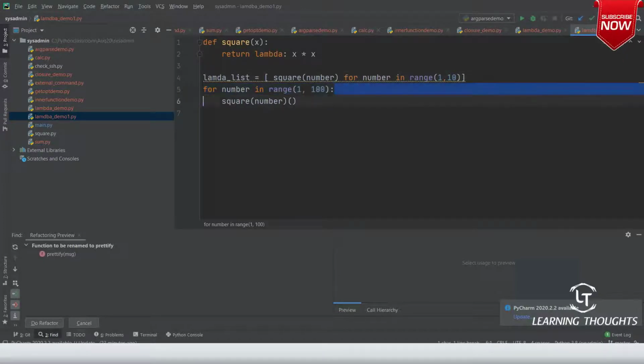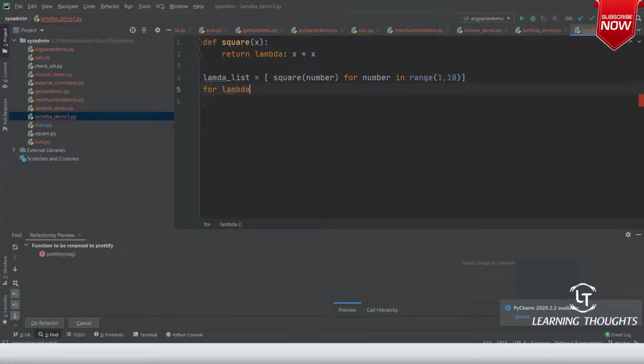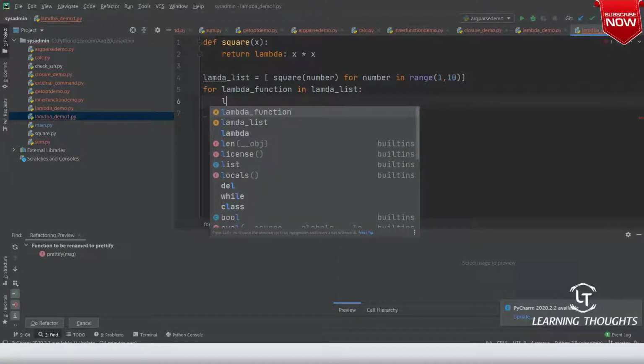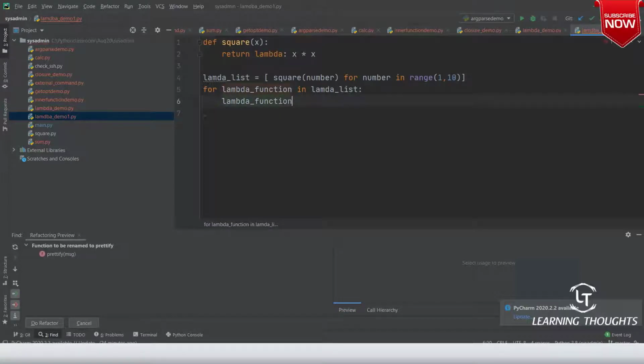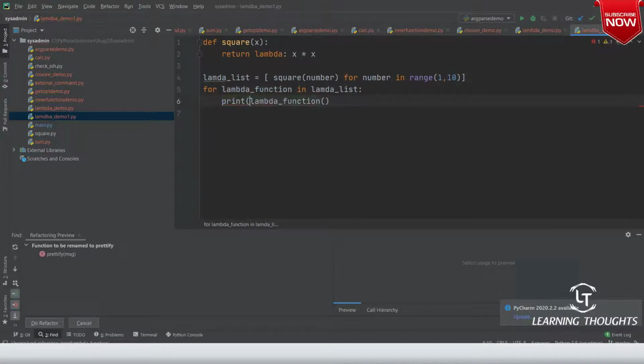Now for lambda_function in lambda_list, let me call lambda_function, and not only that, I will print the value of it.